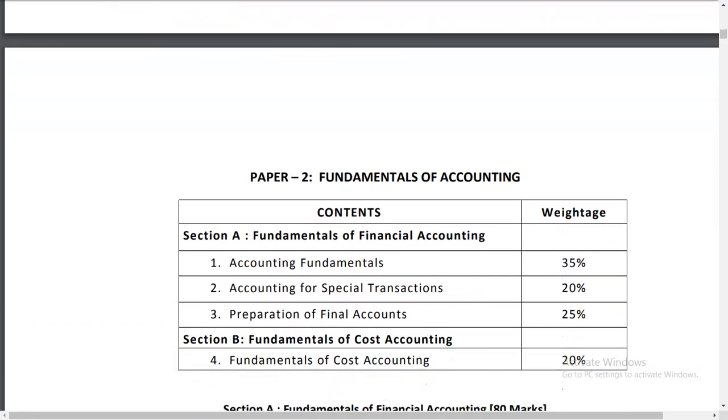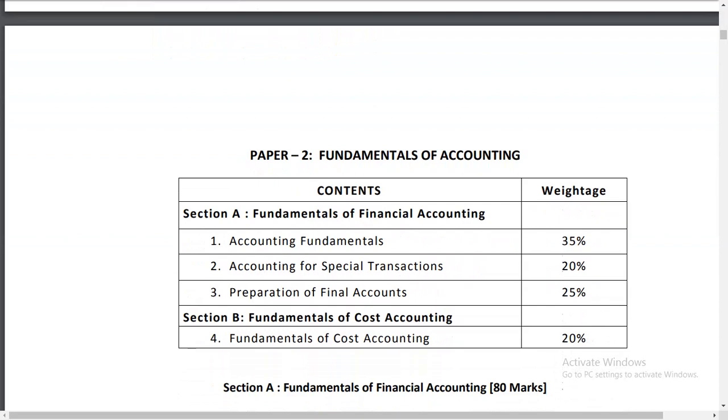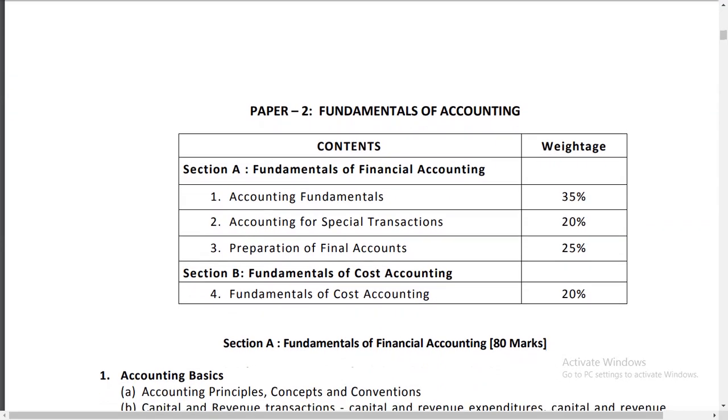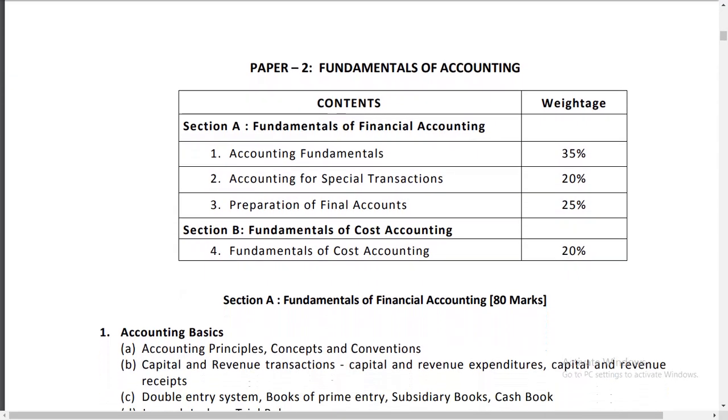So freshers who want to join from foundation or intermediate level can see it. I'm not talking about the final level, because obviously you cannot directly join the final level. You have to clear intermediate, then only you can go to the final.